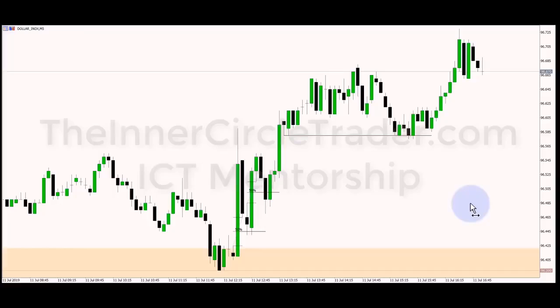Okay, so here's that 5-minute chart on the dollar index. This is that daily order block and the consequent encroachment. Price creates that market shift here, breaking this high. And we have the fair value gap existing between here and here. Midpoint or consequent encroachment of the gap. Trades down to it. There's an entry point there.